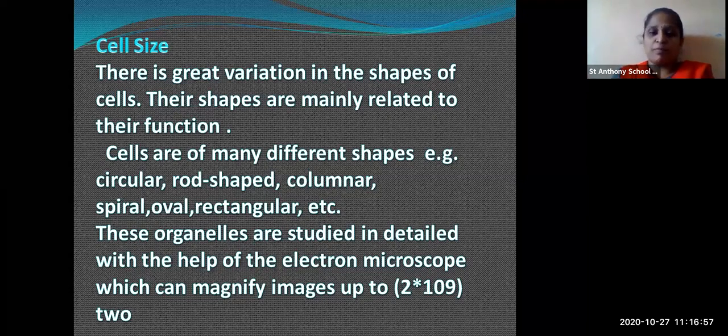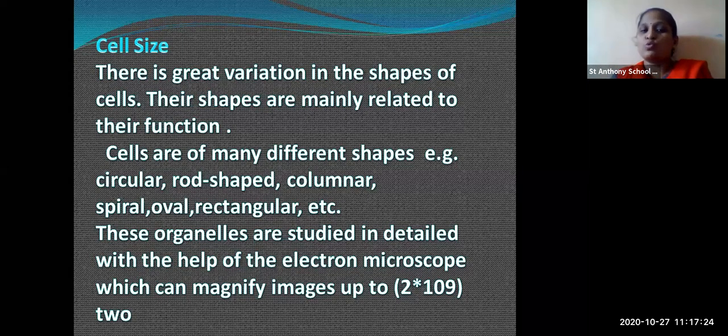Now, these organelles are studied in detail with the help of an electron microscope. Students, you are supposed to know there are two different types of microscope. One is the compound microscope and the other one is the electron microscope. The compound microscope is the microscope under which you can see minute tiny particles which you cannot see with your naked eyes.